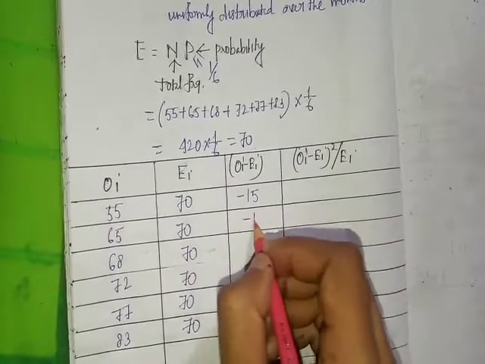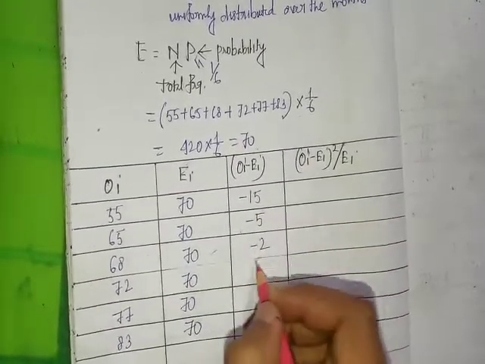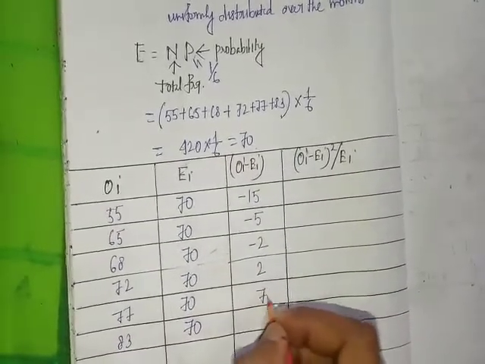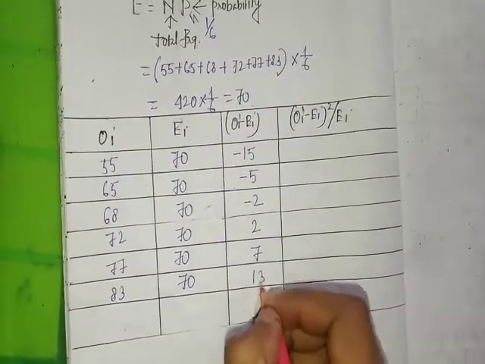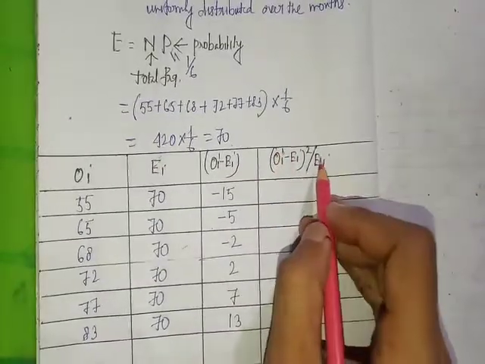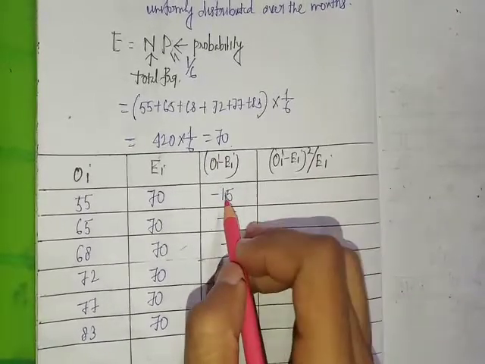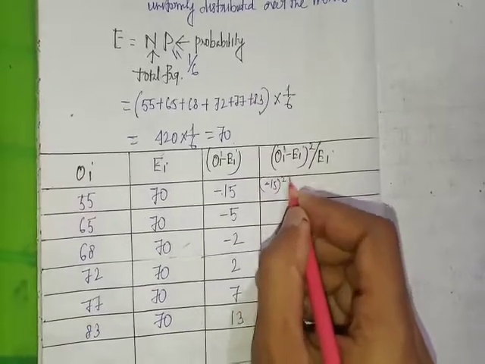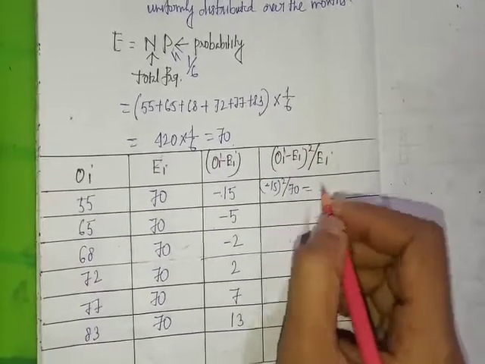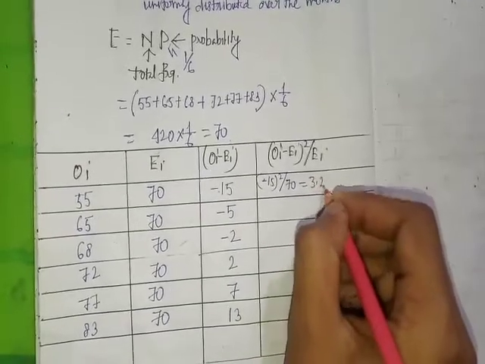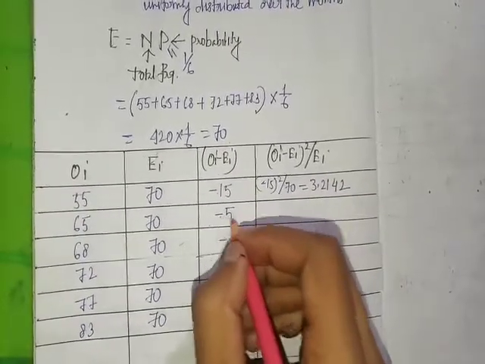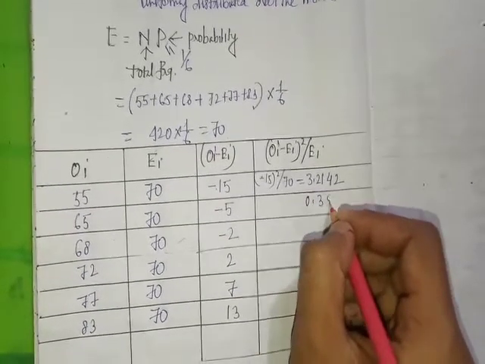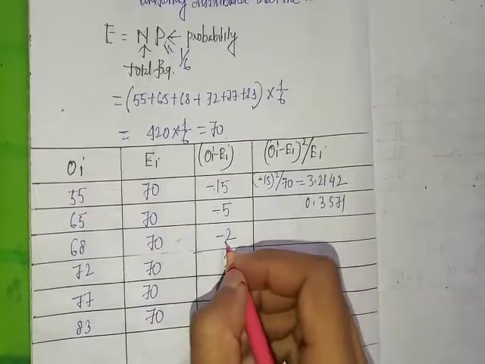65 minus 70 is minus 5. Then minus 2, plus 2, 7, and 13. Okay. Y minus EI whole square by EI: minus 15 whole square by 70 gives 3.2142. Similarly, minus 5 whole square by 70 gives 0.3571.